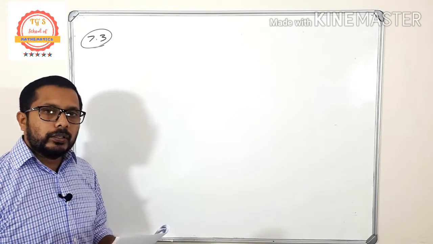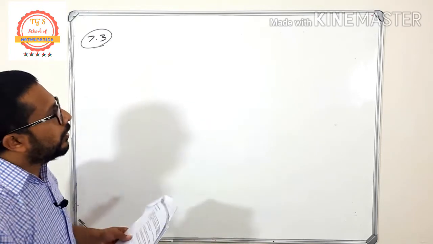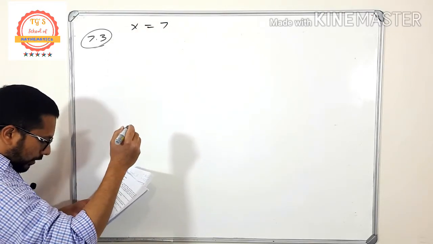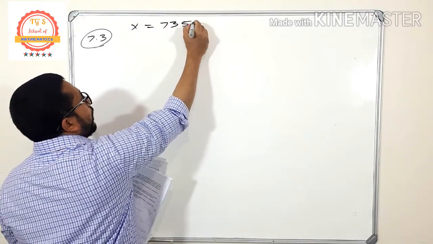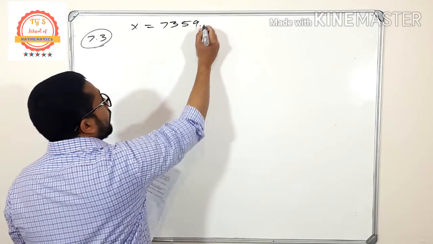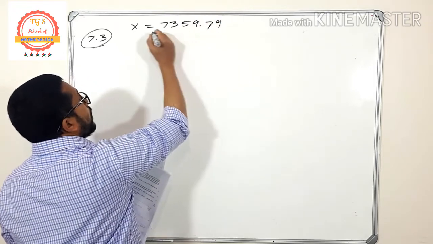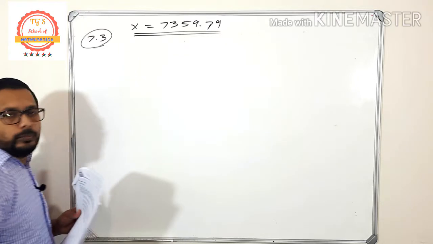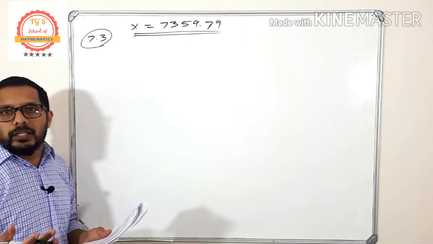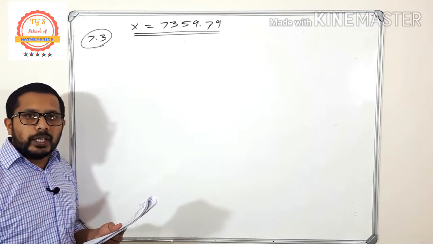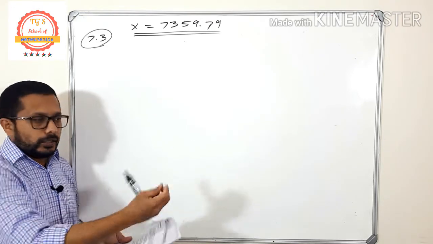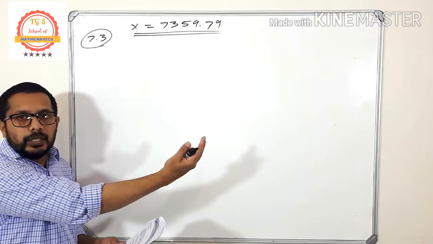So here, do you remember the previous question, the monthly installment that she is supposed to pay is 7,359 rand 79 cents. Okay, so this is the monthly installment that she is supposed to pay. But in this question, if she is ready to pay 9,000 rand per month, you can see that if the monthly installment increases, the loan period decreases.